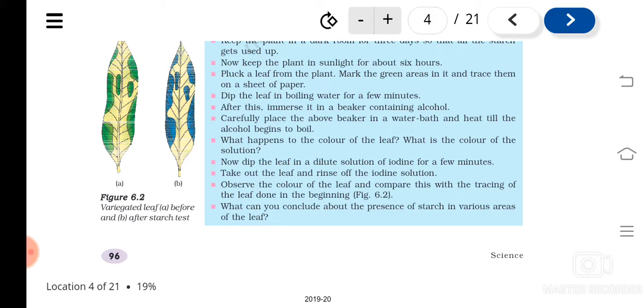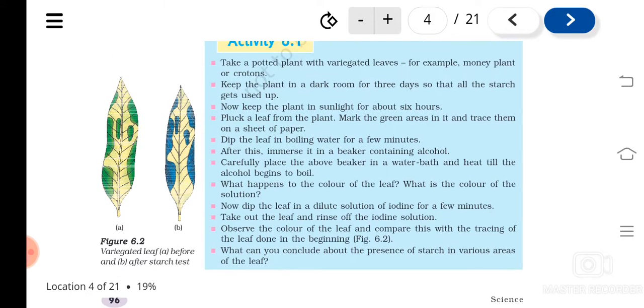Then the same procedure. We have to destarch it by keeping it in darkness. Then we take a trace. Here we are going to trace it. Why are we tracing? Because we can understand after the experiment where the blue black color is formed. So we can mark or trace the green areas in it. Understood? So that we will be able to compare.